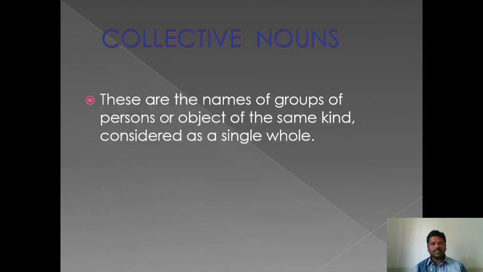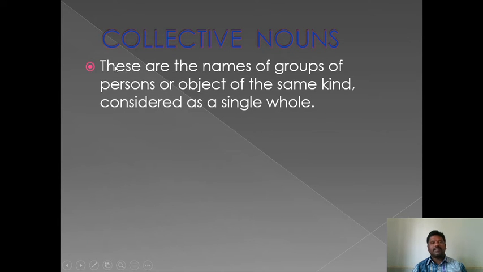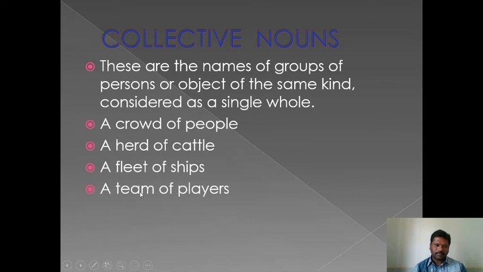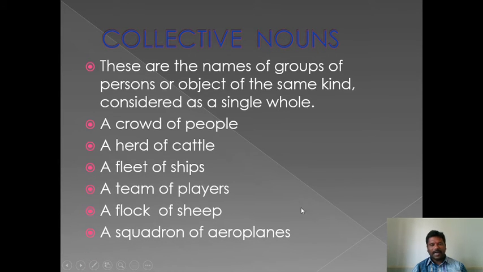The third kind of concrete nouns, collective nouns. These are the names of groups of persons or objects of the same kind, considered as a single whole. It's a collective noun. Let me explain with a few examples. A crowd of people, a herd of cattle, a fleet of ships, a team of players, a flock of sheep, a squadron of aeroplanes.